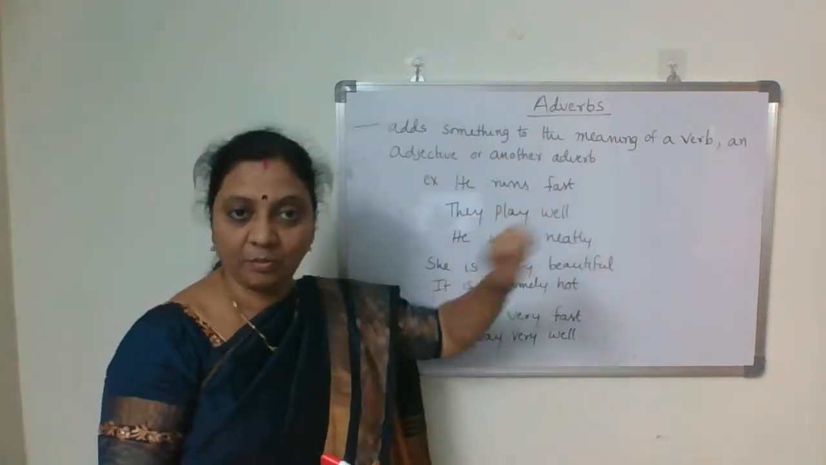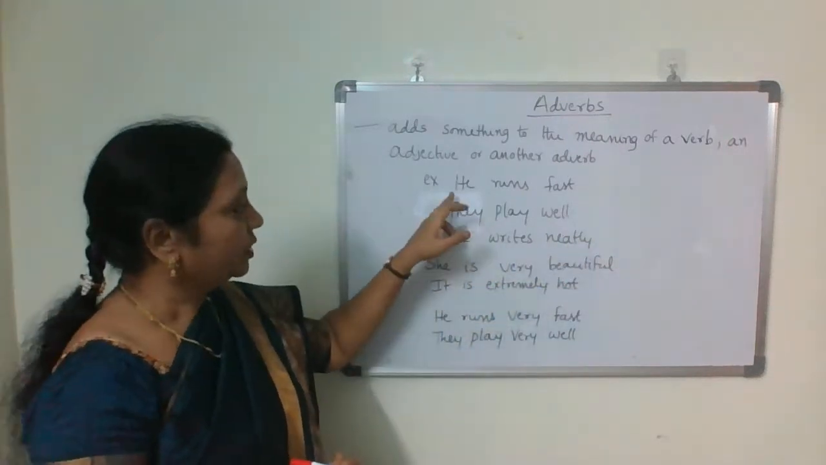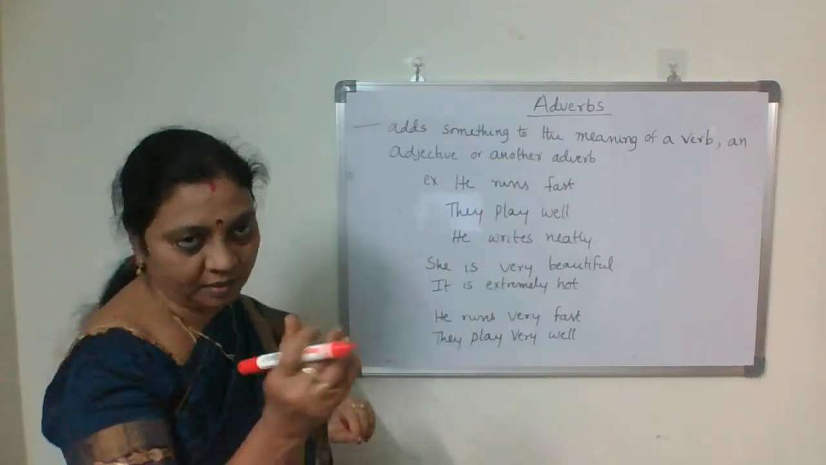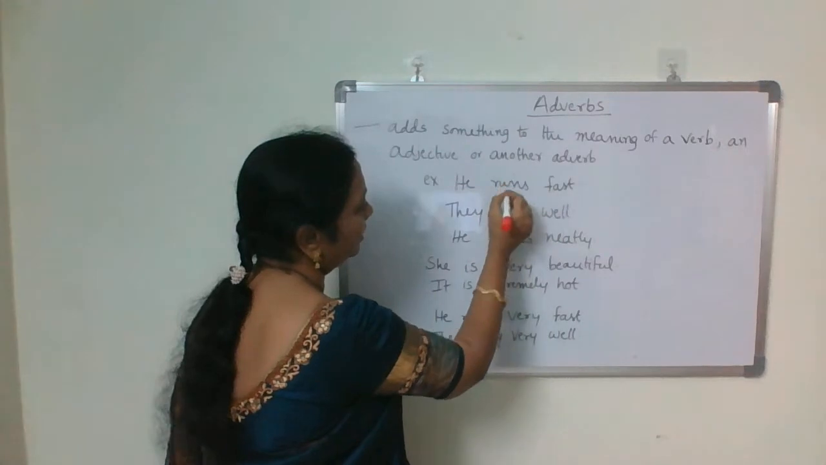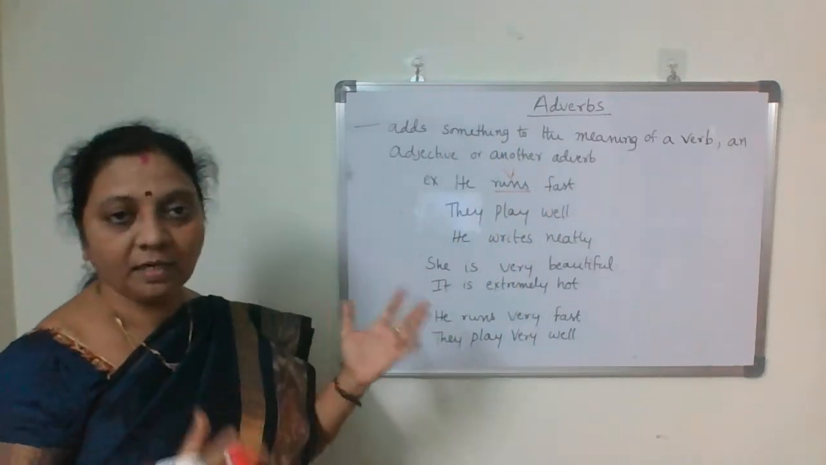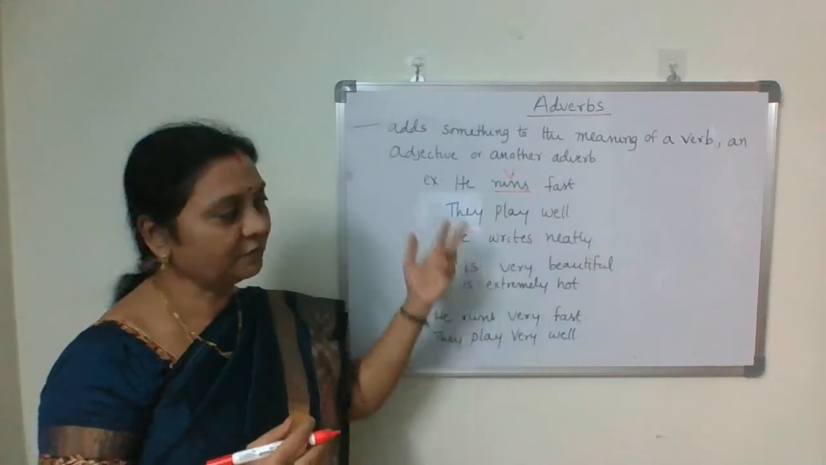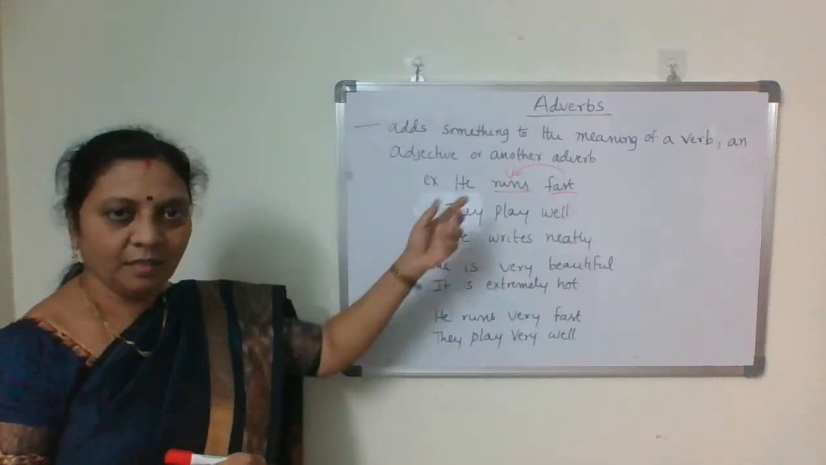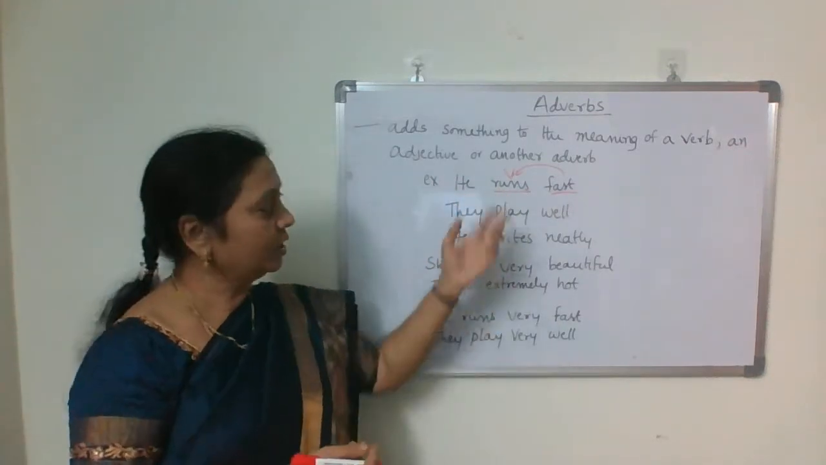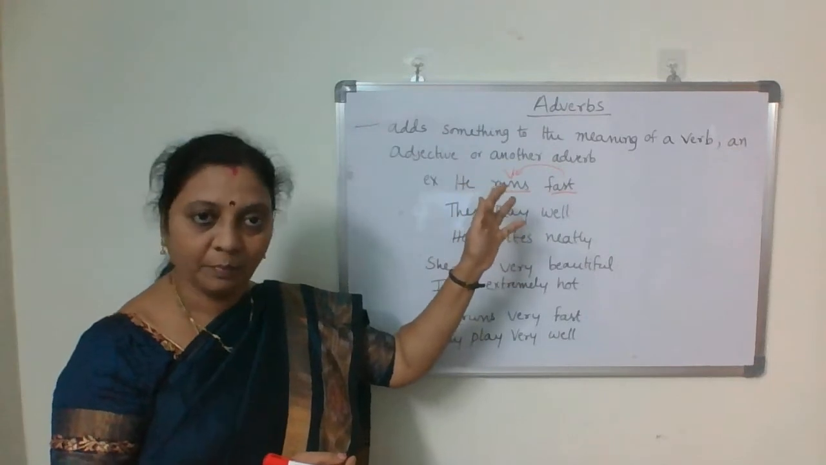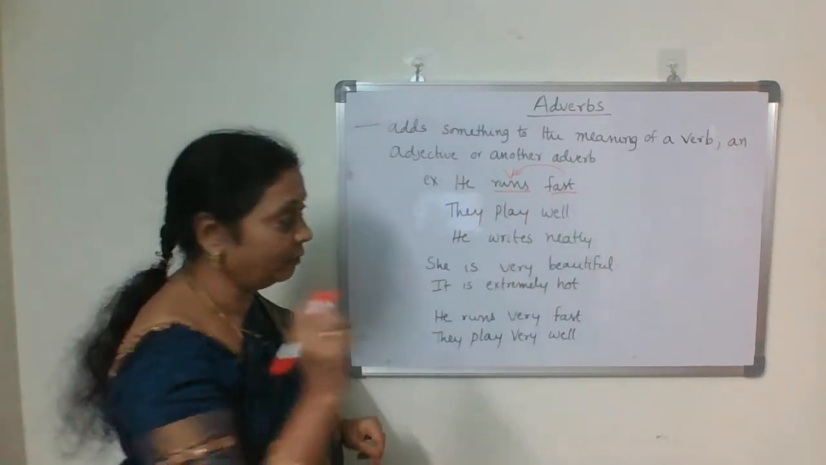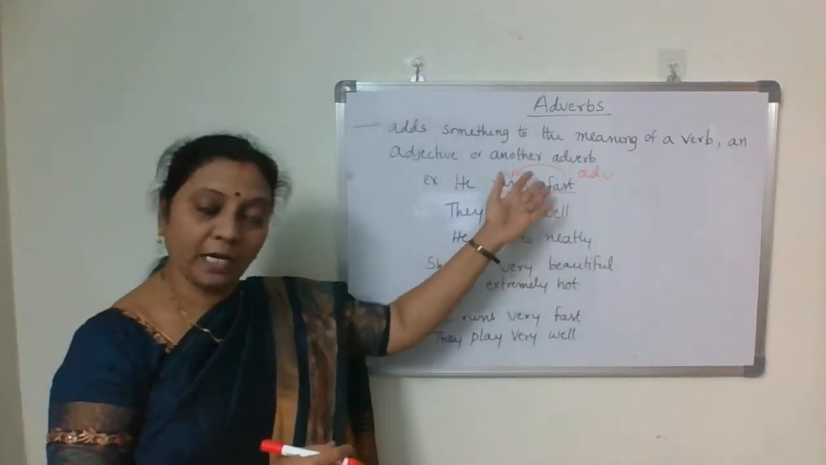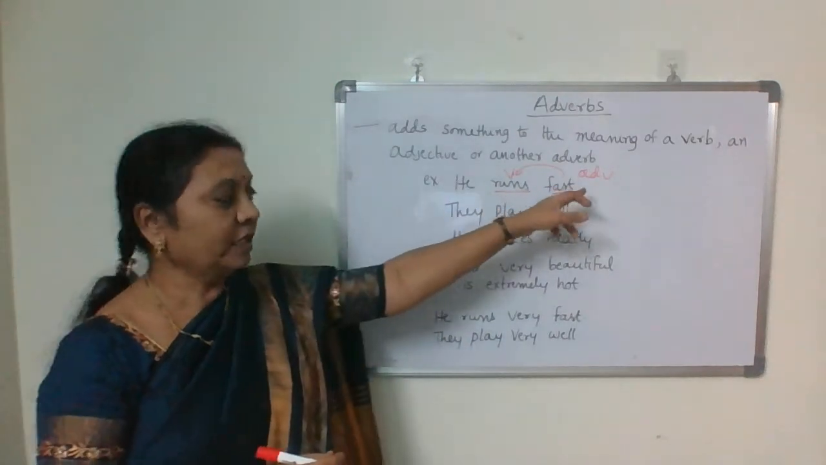An adverb adds something to the meaning of the verb. So, he runs fast. Here, runs is the verb. And how does he run? He runs fast. So this fast is talking about the verb run, isn't it? Run is a verb and action word. So fast is talking about the verb, so fast becomes an adverb. The word which adds something to the meaning of the verb, we call it an adverb.